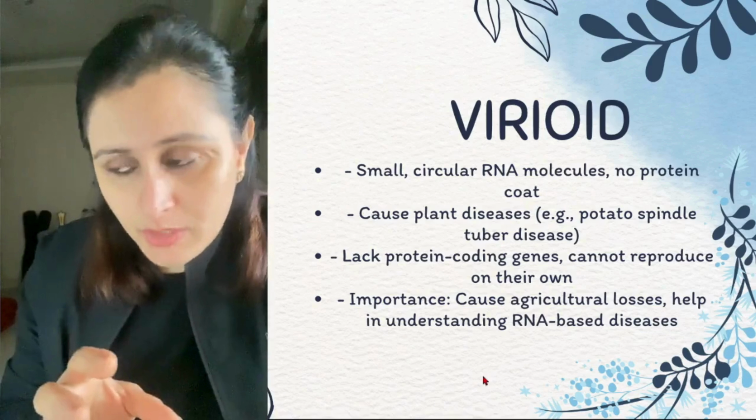So now in the end, we will just conclude what we have done so far. We have talked about the kingdom Monera, which includes Archaebacteria and Eubacteria, that is crucial in the ecological and industrial processes. About the kingdom Protista, it is a diverse group including protozoa, algae and slime molds. Now kingdom Fungi is essentially decomposers and contributes to food production and medicines, right?